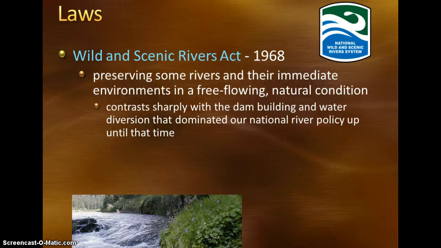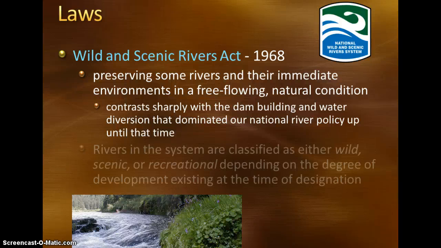And up until this act was put in place, that was the main policy that we had in the United States, was to build these dams and to divert water so that way we had water in areas for people to use whenever they wanted, and we didn't take a look at the environmental impacts that we were causing.